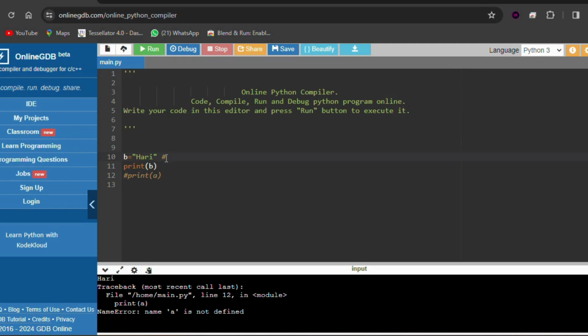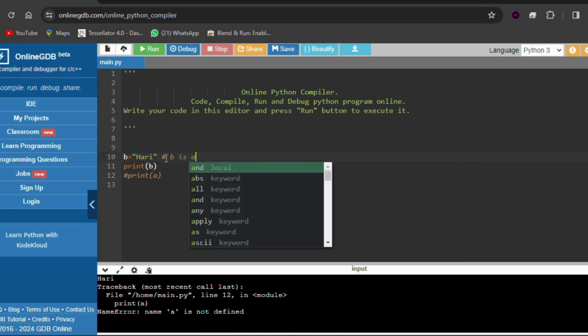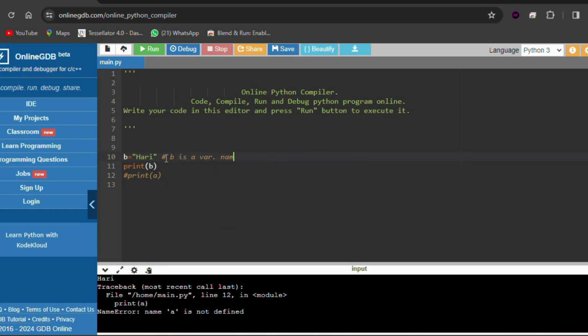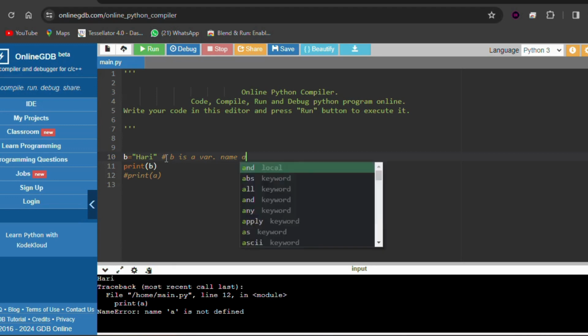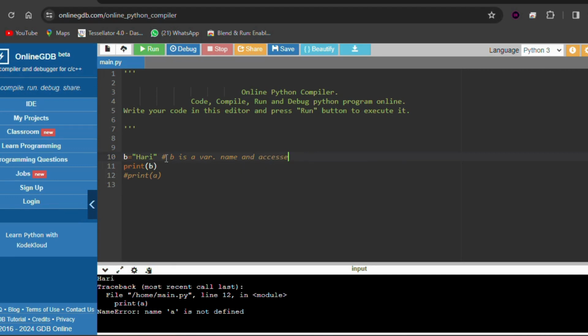What is b? It's a variable name, so b is a variable name and assigned to Hari. Some information we wrote about the code. So if we try to print, will we get any error? No. Whatever we write in the comments will not execute. It is just like a reference sentence.